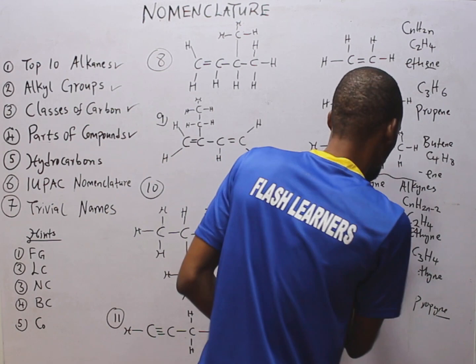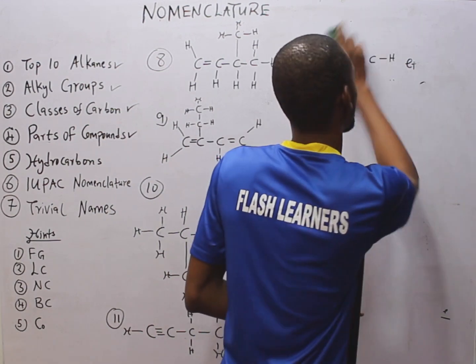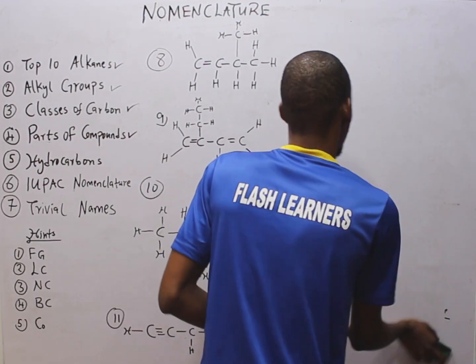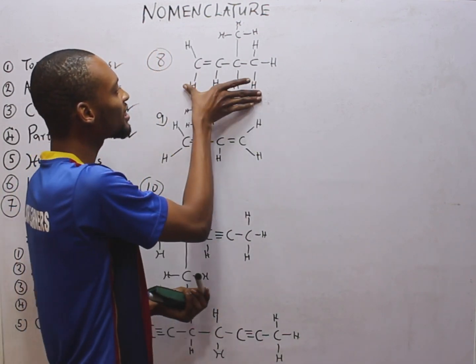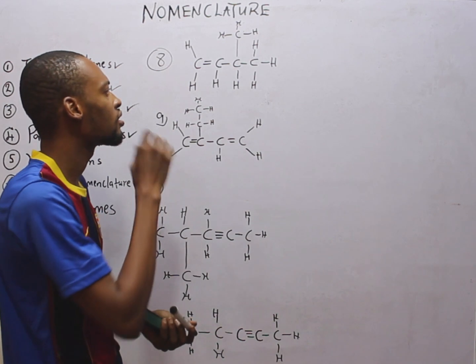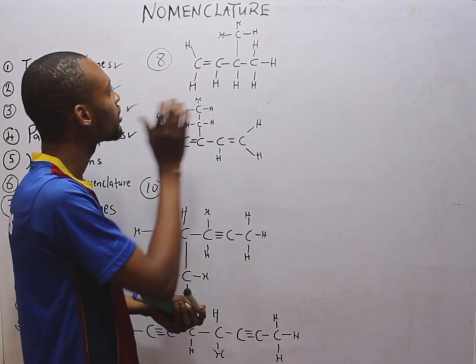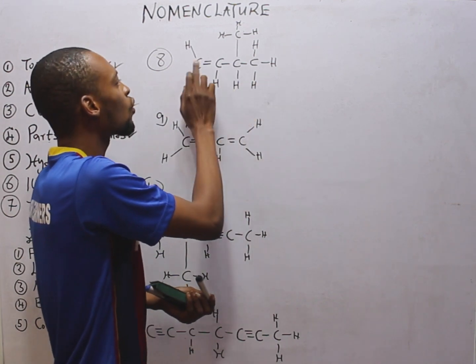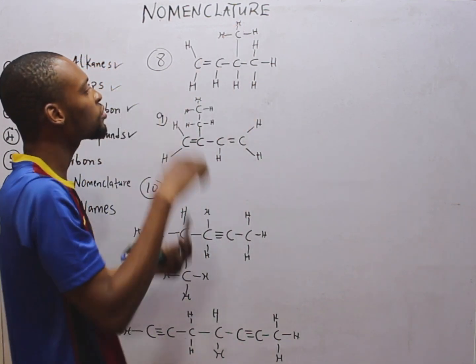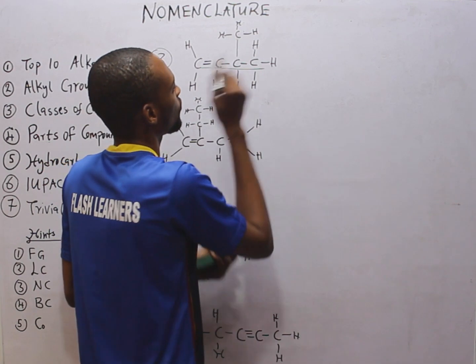Now look at something. Look at this compound. It is a hydrocarbon, obviously. The longest chain is 4 carbons: 1, 2, 3, 4, or 1, 2, 3, 4. I will choose to go with this straight chain.